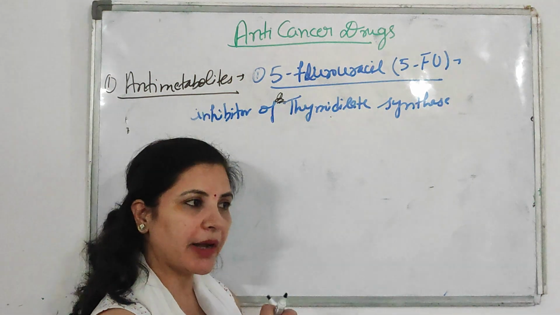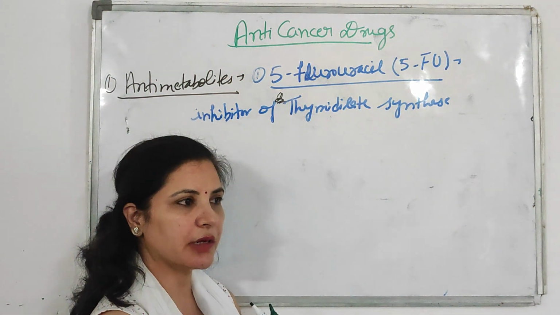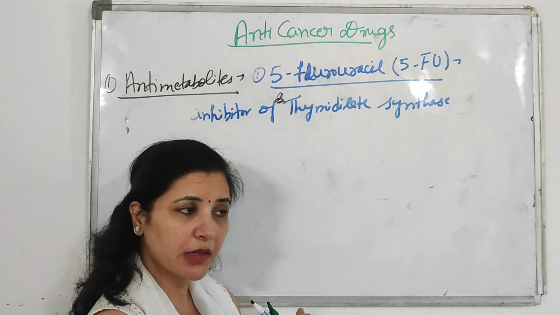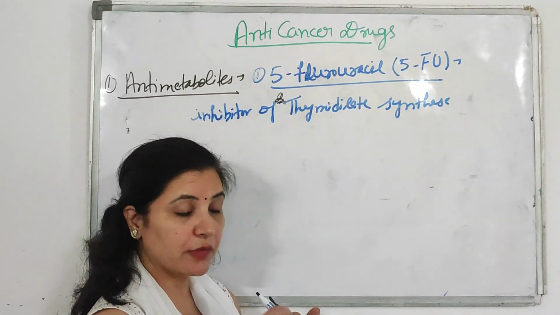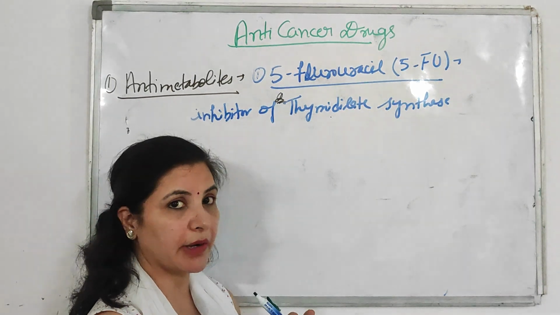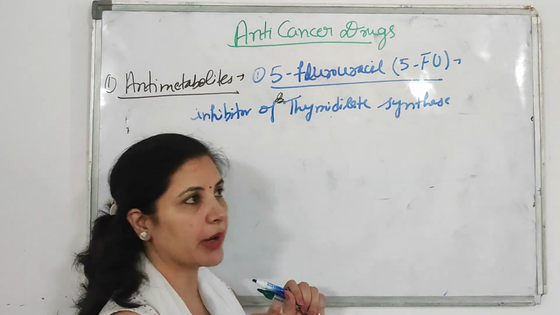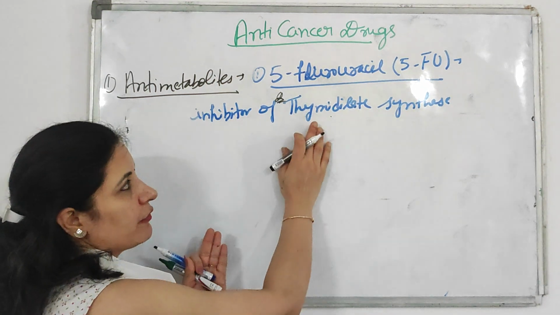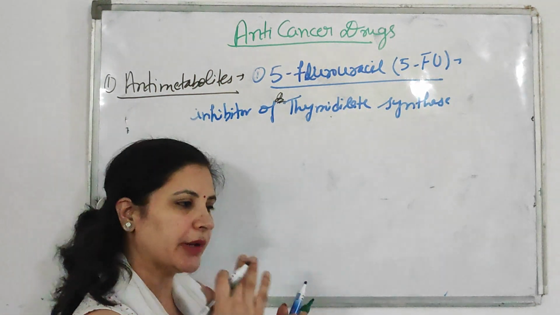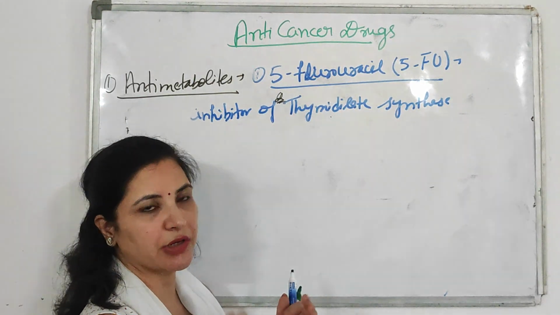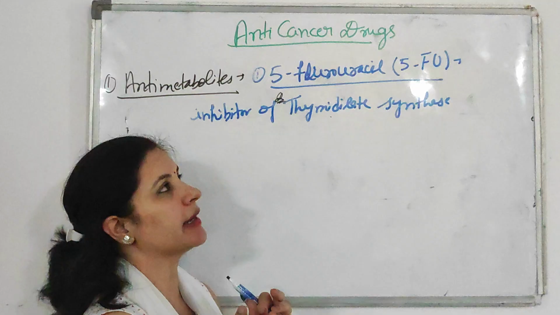You will study this enzyme in pyrimidine metabolism, during synthesis. At that step 5-fluorouracil inhibits, so pyrimidine synthesis is ultimately inhibited and there is no further replication. That's why it acts as an anti-cancer drug.